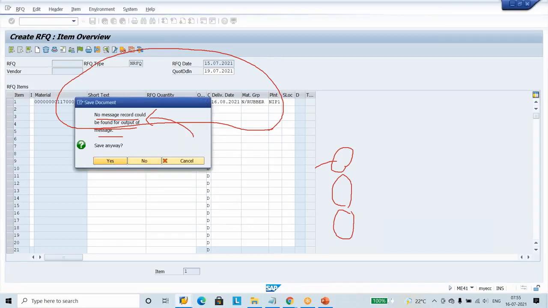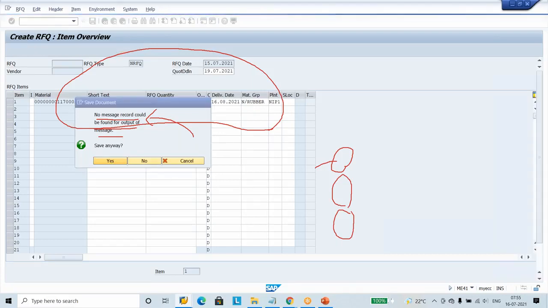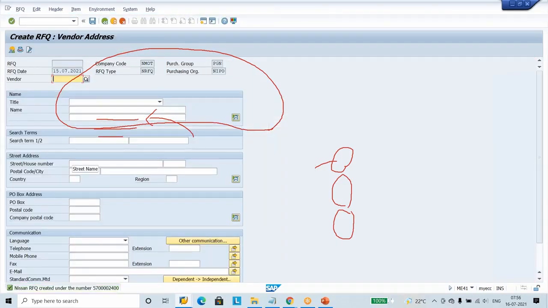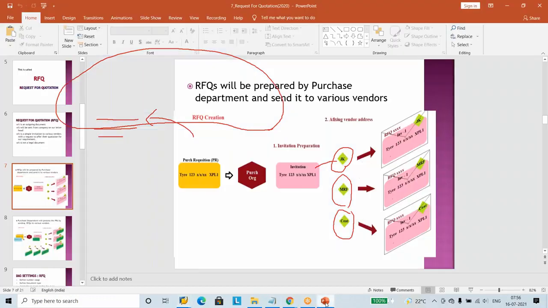Press enter, the system automatically pastes the vendor address JK, keeps the requirement inside, and creates one RFQ. See at the bottom, according to yesterday's number ranges, we got the RFQ. So in this picture, we typed this invitation, and we asked SAP by pasting this vendor name on it. The system created my requirement with the address of vendor JK. One RFQ is created and it has been sent and saved in SAP.